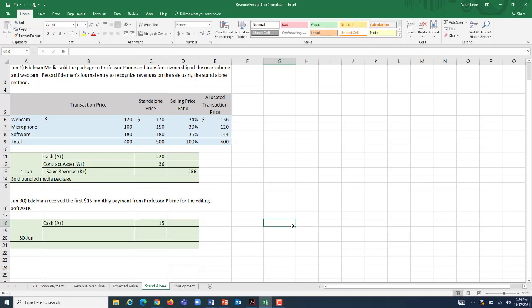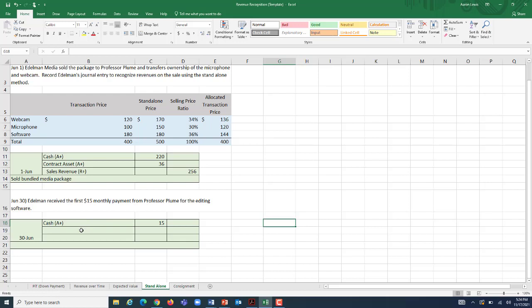Should we recognize all of that as service revenue right now? And the answer to that is no, because a portion of the price that we got was because this was all bundled together. And we put a $36 asset on the books for the future value that we're going to receive from the payment from Professor Plume for the subscription to the software.